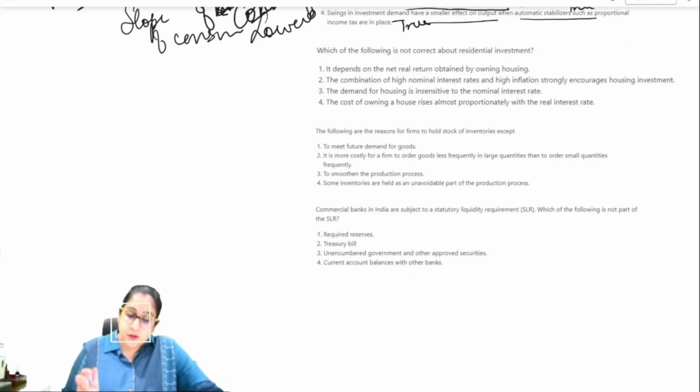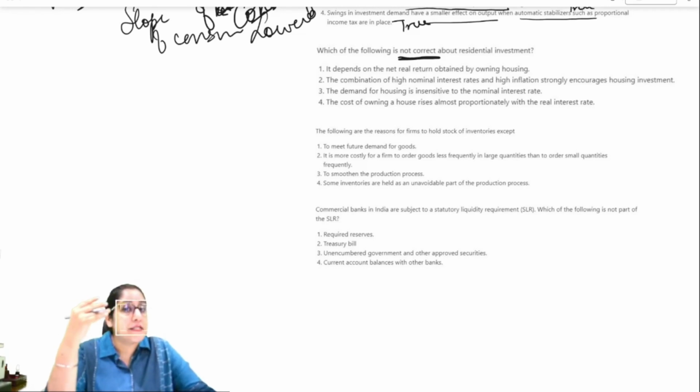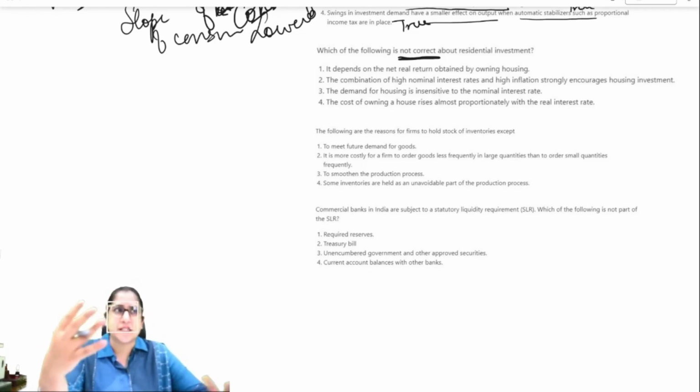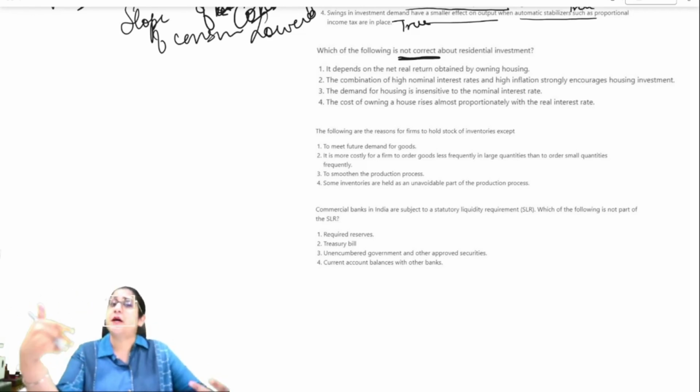Next, which of the following is not correct about residential investment? Before proceeding, we should know what residential investment is. Residential investment means you're purchasing or renovating a place to generate additional income, probably rental income.